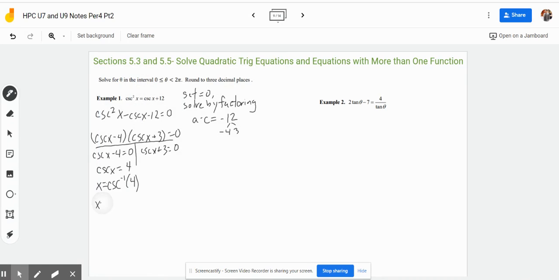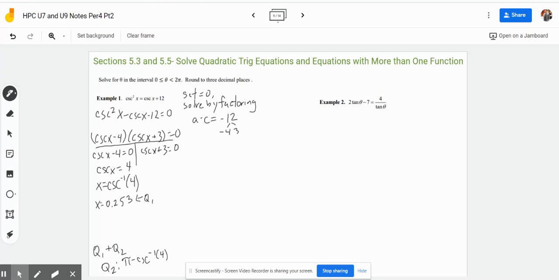So x equals 0.253. And remember, because this is positive, cosecant inverse of 4 is positive, your solutions are going to be in quadrant 1 and quadrant 2. And to figure out what the secondary solution is, what we're going to do for quadrant 2 is subtract that value from pi: pi minus cosecant inverse of 4.